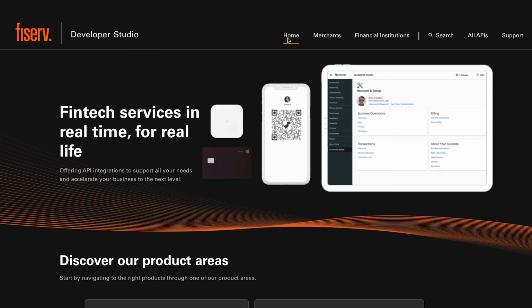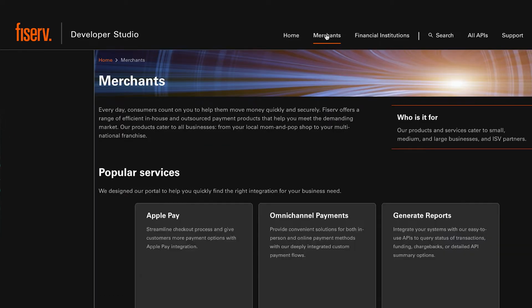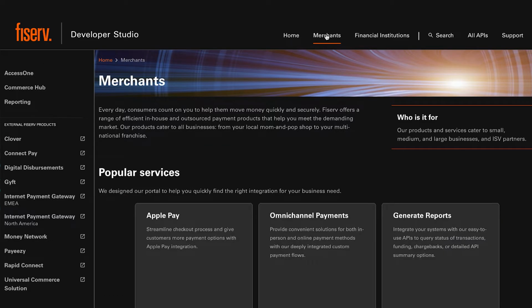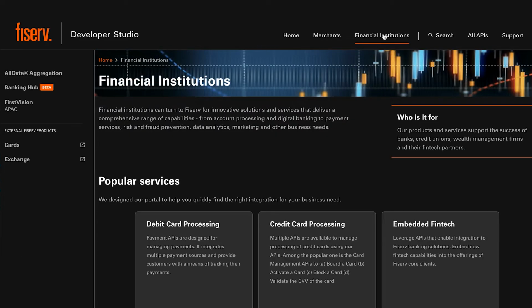Dev Studio provides numerous ways for a developer to locate product documentation. The first and highest level method is based on the type of organization that the developer works for. If the organization is a merchant, then clicking on the Merchant tab will display the merchant-related products available in Dev Studio. Similarly, if the organization is an FI, clicking on the Financial Institutions tab will display all the FI-oriented products.